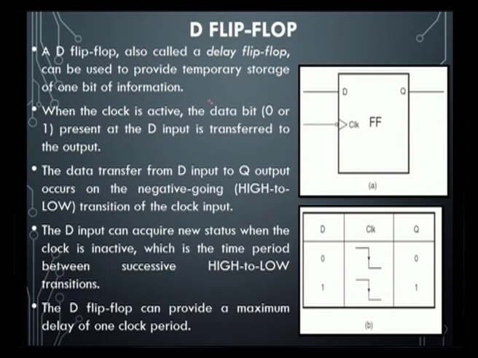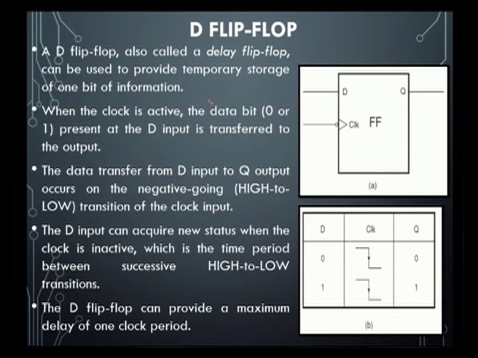Next, the last type of flip flop, that is the D flip flop. It is a very simple flip flop. It is also called the delay flip flop and can be used to provide temporary storage of one bit. Only one bit can be stored with the help of a D flip flop, with a particular delay. When the clock is active, the data bit, 0 or 1, present at the D input is transferred to the output. But the only thing we need to consider here is the delay.